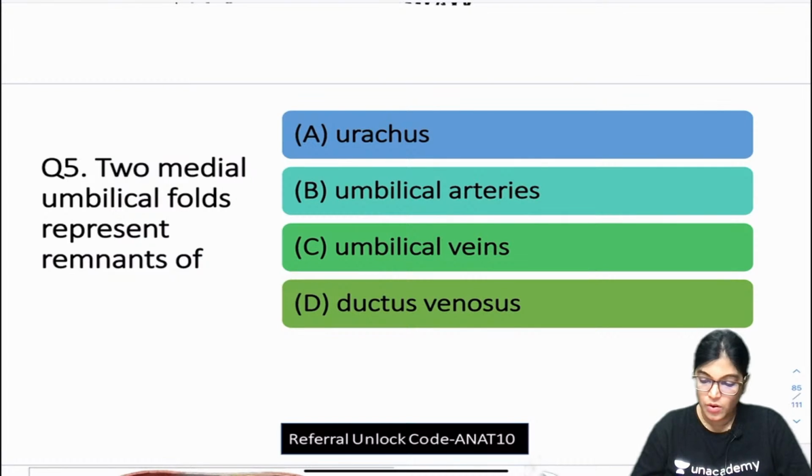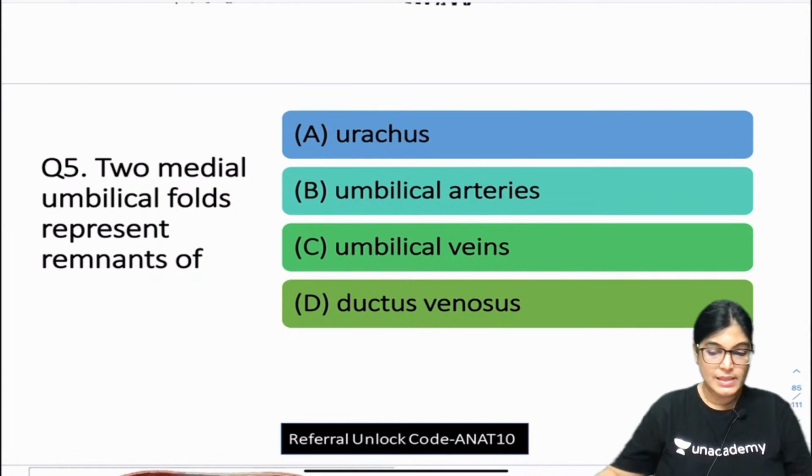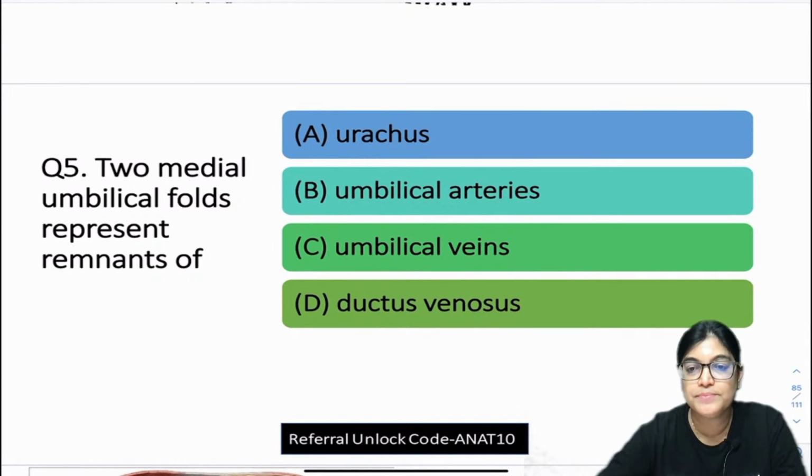Mark your answer. Okay, some are saying D, some are saying B. Two medial umbilical folds. Waiting for others. Take your time and mark the correct answer.